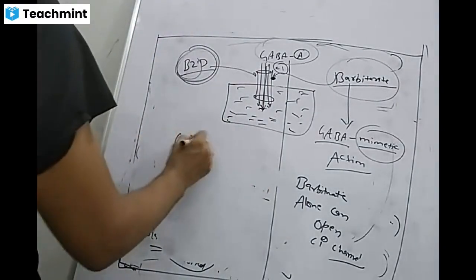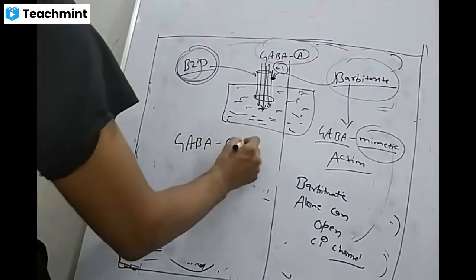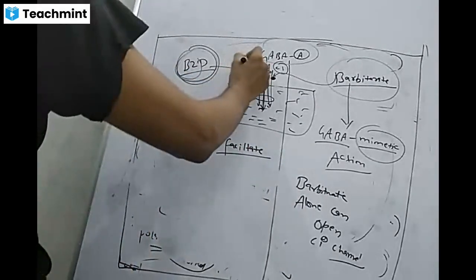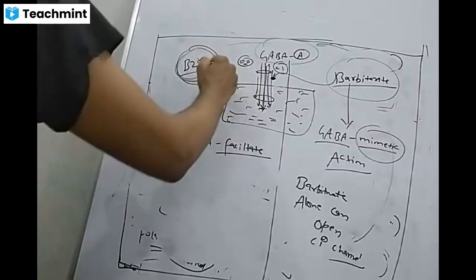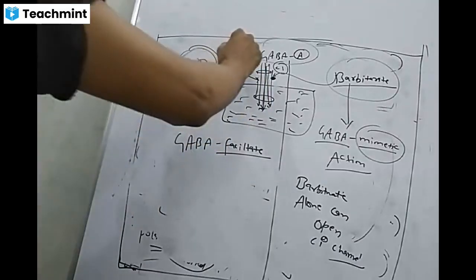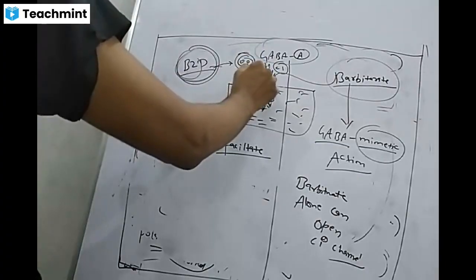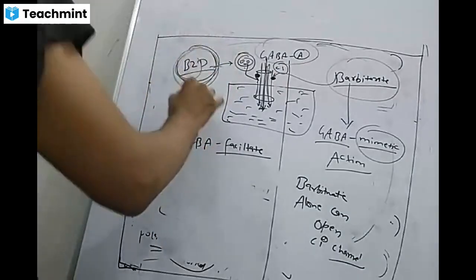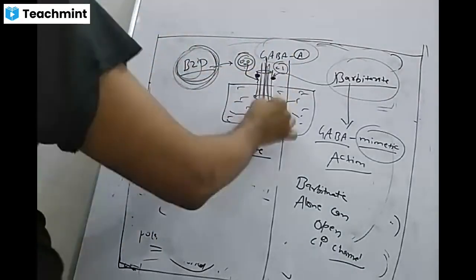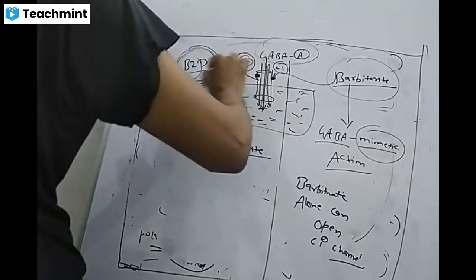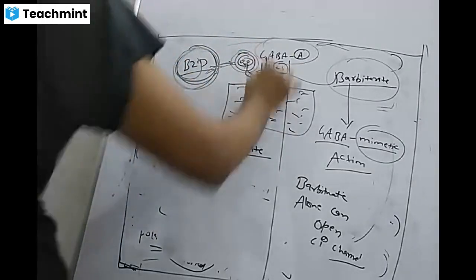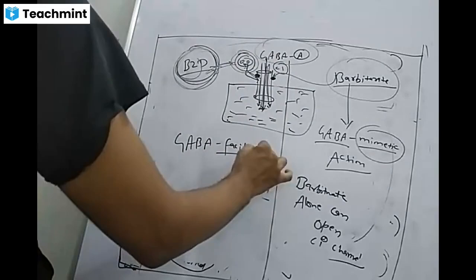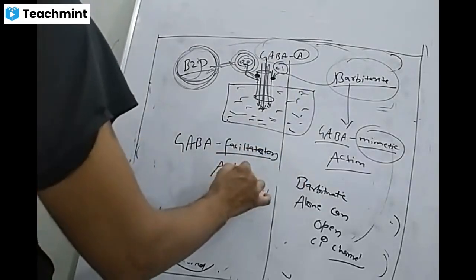They are known as GABA facilitatory. It means they facilitate the GABA. This is the GABA. They help this GABA to bind at this place and open the channel. So benzodiazepines by themselves are not capable of opening the channel. They help this GABA molecule to bind there and open the channel. So we call this action GABA facilitatory action.